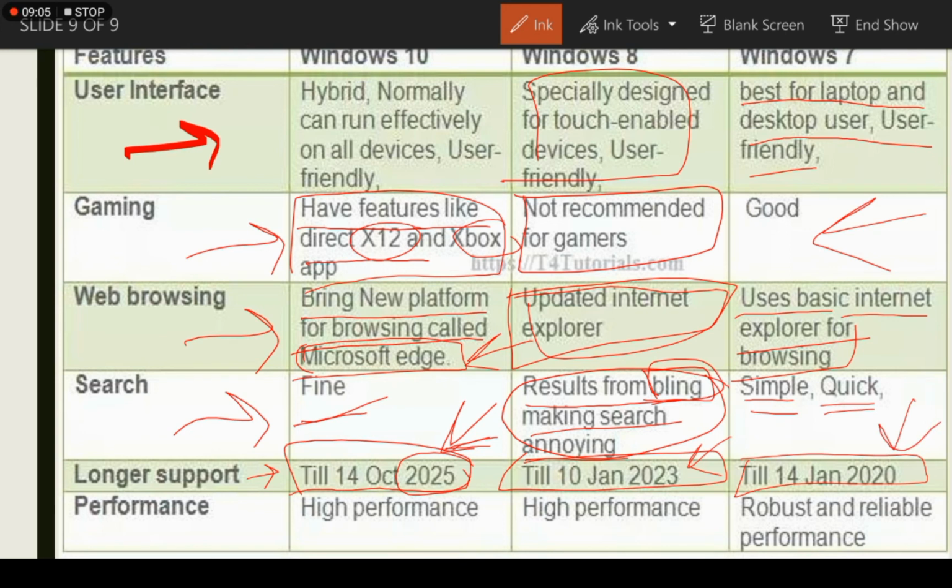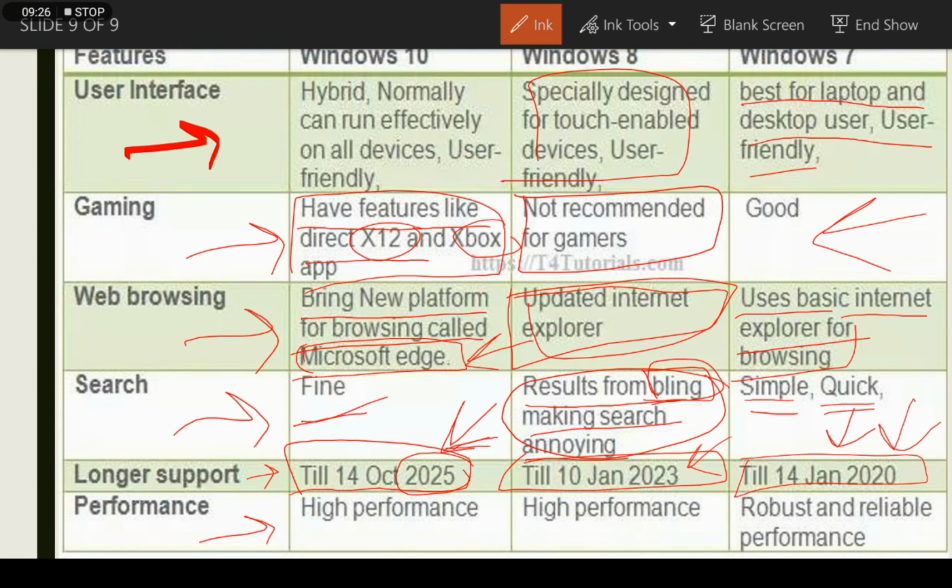As we know, Windows 7 is not in use now. If you are using Windows 7 on your desktop, you have to update your Windows to Windows 10. We can't use Windows 7 on our computer now. If you are using it, then you have to update the Windows.